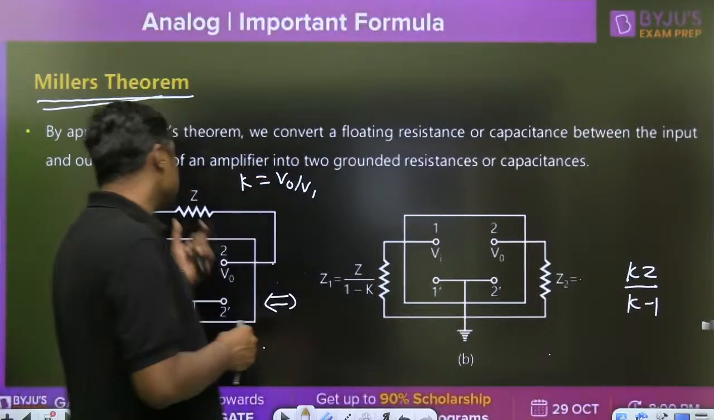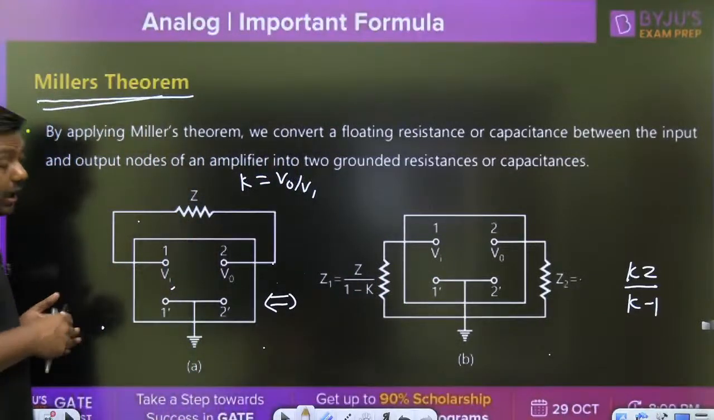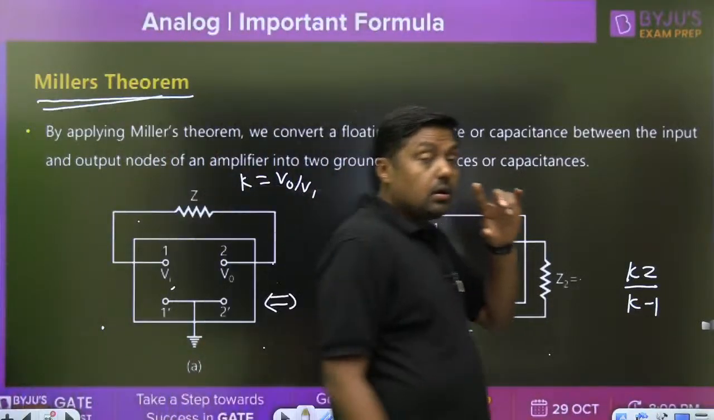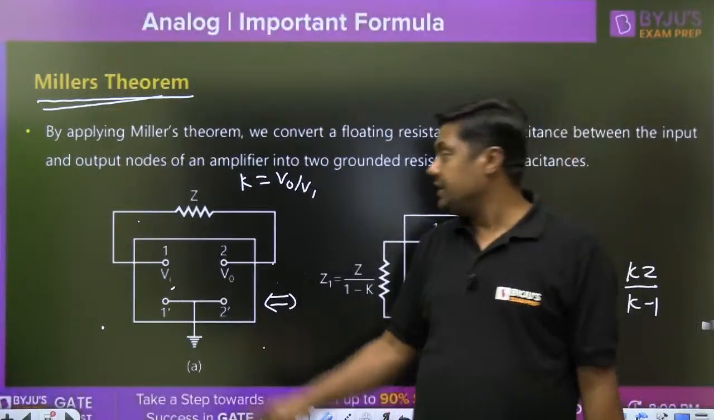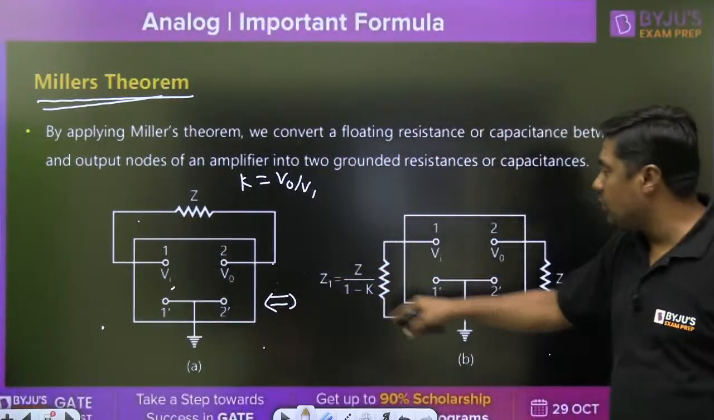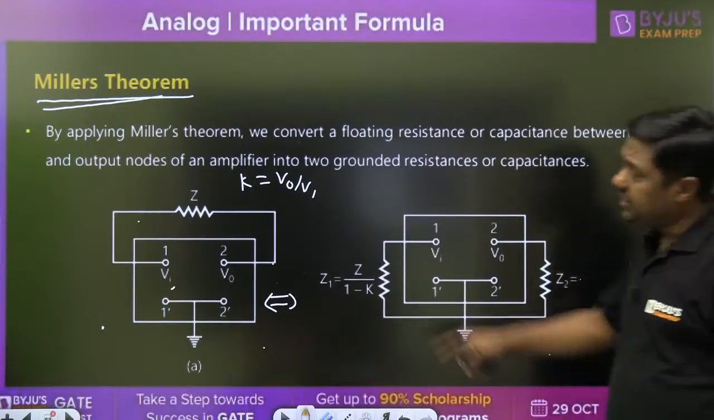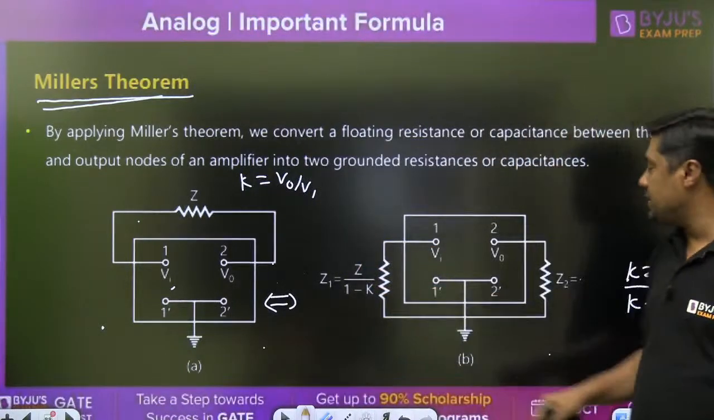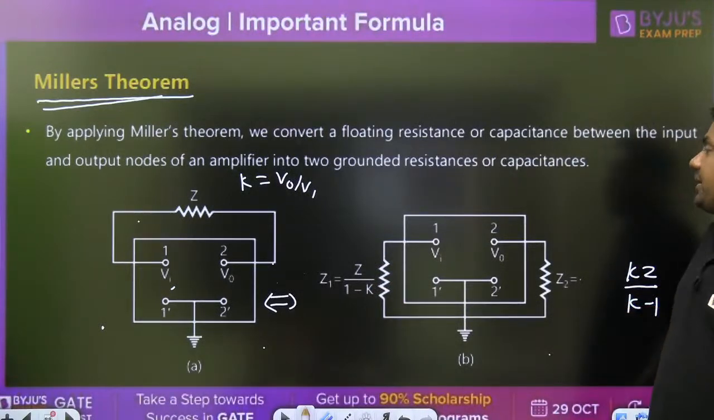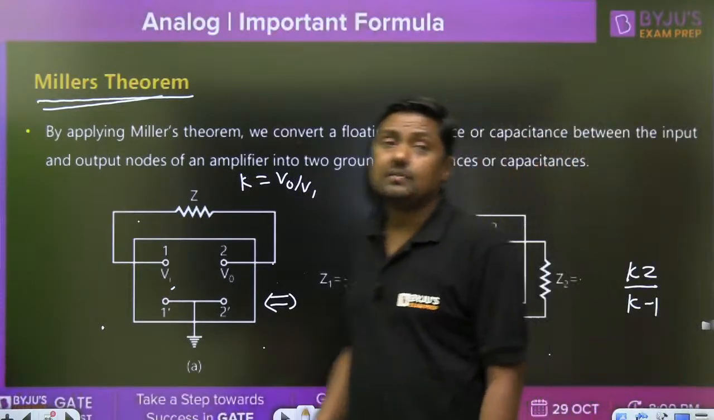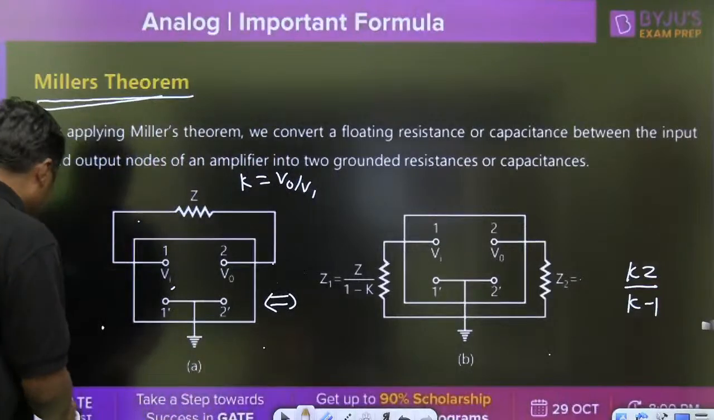So we can break this impedance into two parts. But remember that if it is a resistor, then the formula is R upon 1 minus K, and here it will become KR upon K minus 1. If it is an inductor, then again L upon 1 minus K and KL upon K minus 1. But if it is a capacitor, then? There are a number of questions on capacitors.